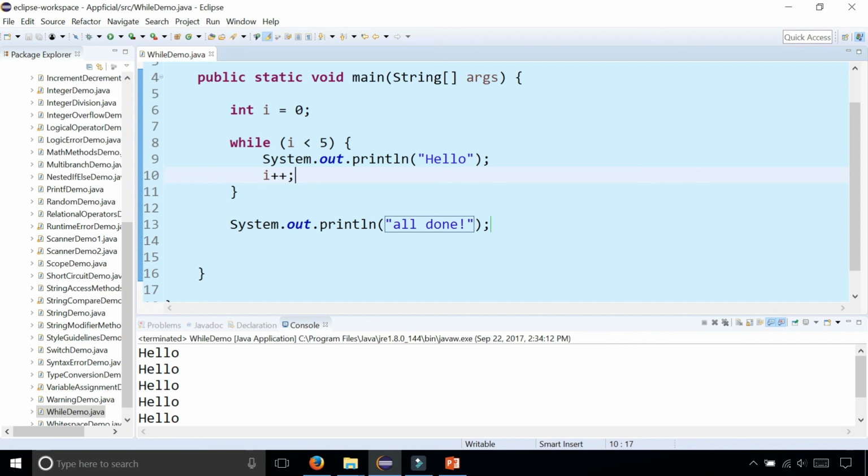You need to have an expression that evaluates to true or false, a body of code surrounded by curly braces, and you need some kind of code in the body of the while loop that will eventually set this condition to false in order to break out of the while loop.